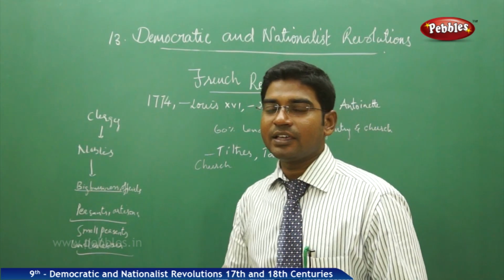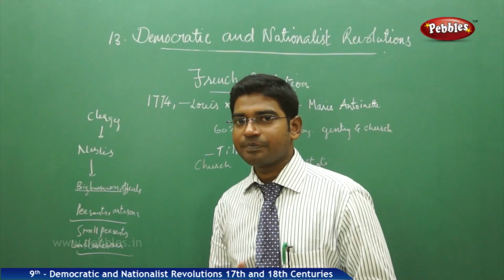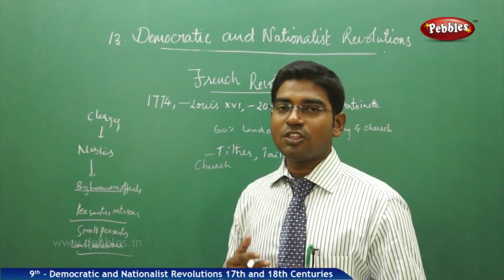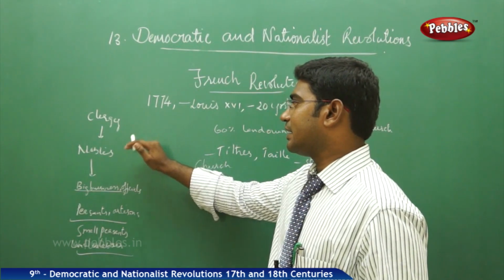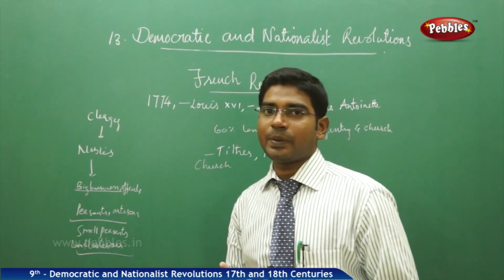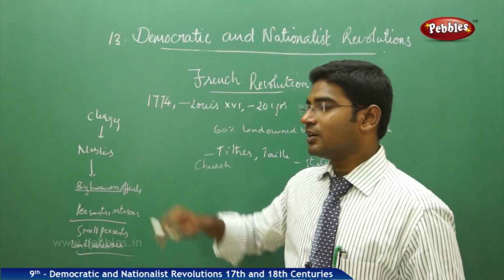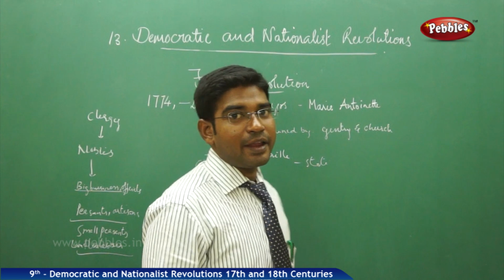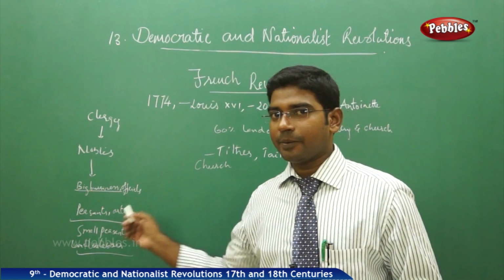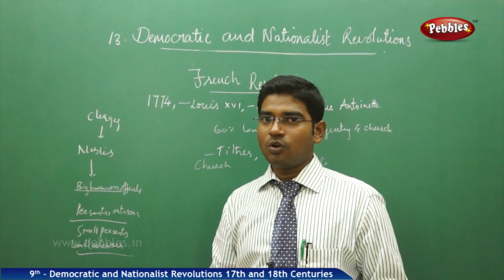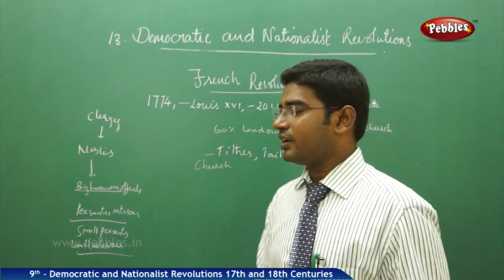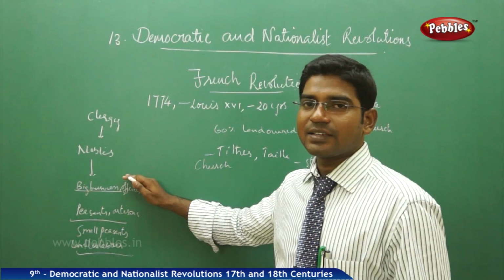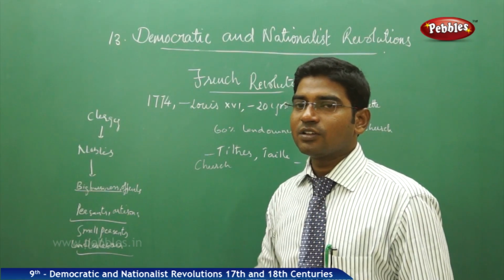We have the first estate, the clergy, members belonging to the church. The second estate belongs to the noble people, and by birth they have a unique special status: the clergy and the nobles never have to pay any tax because of their special birth privileges. This makes them special, and the entire taxation has to be paid by the third estate people only. So in parliament, if the bill is approved for the expansion of taxes, immediately the burden falls on the third estate people, whereas the first and second estate people do not have anything to do here.